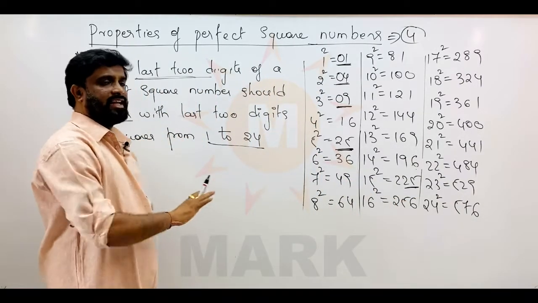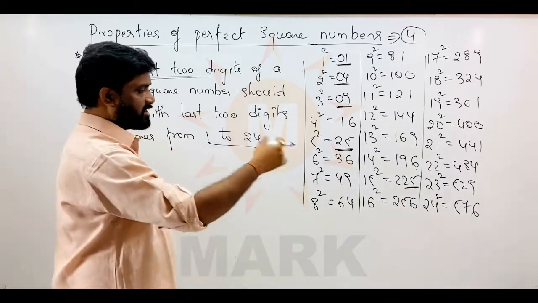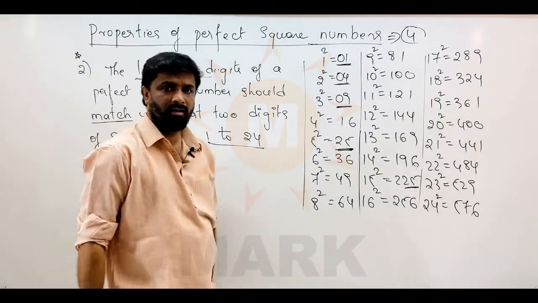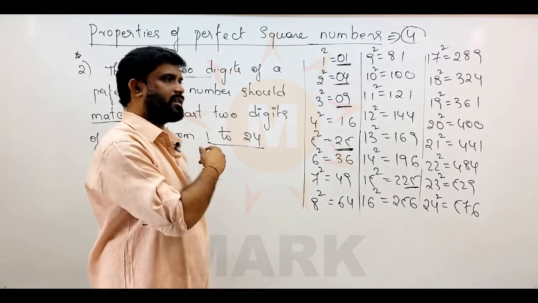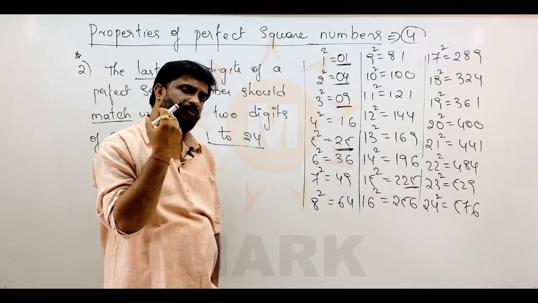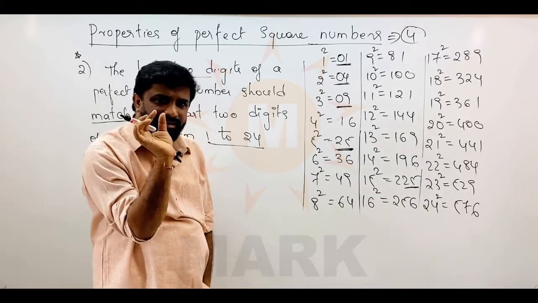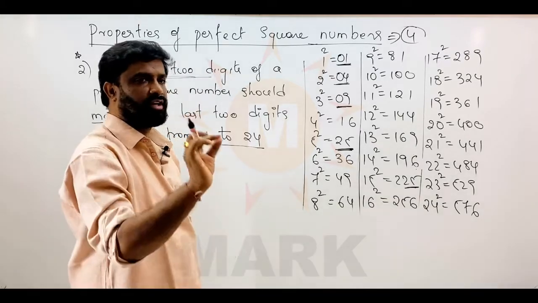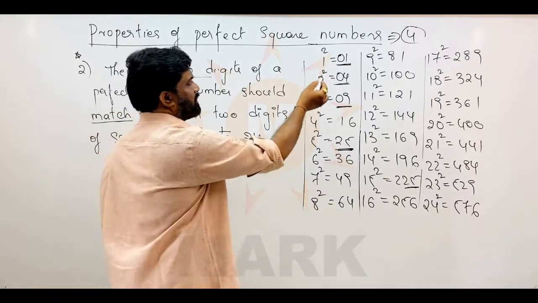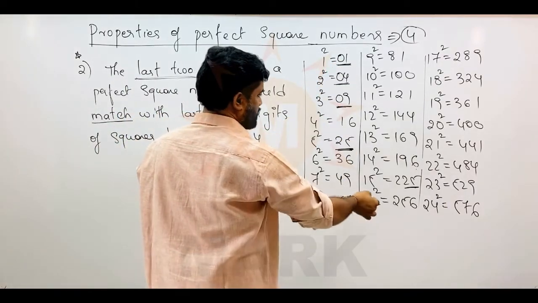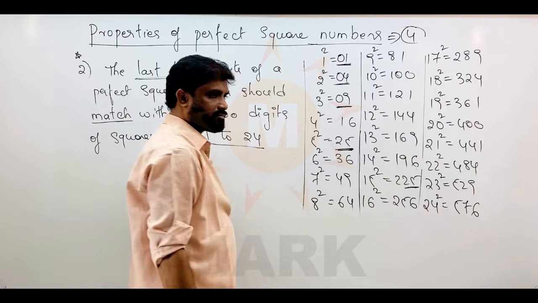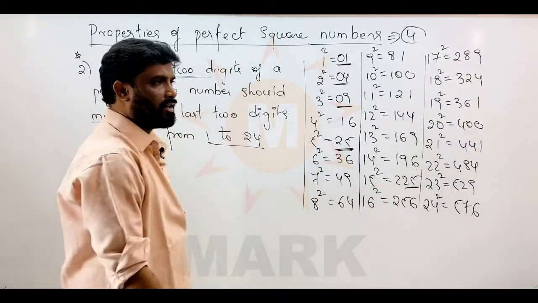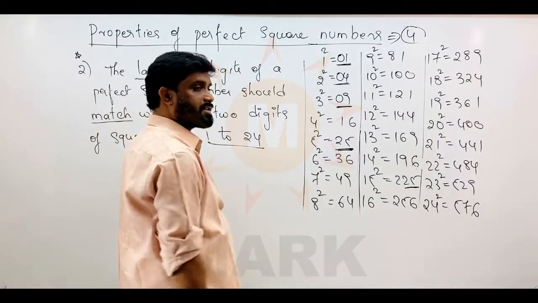Check any square in the world starting from 25, up to infinity. The last two digits of any perfect square number should compulsorily match the last two digits of the squares of one of these 24 numbers.